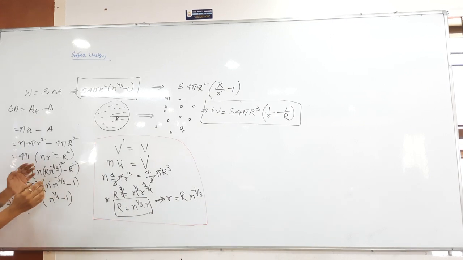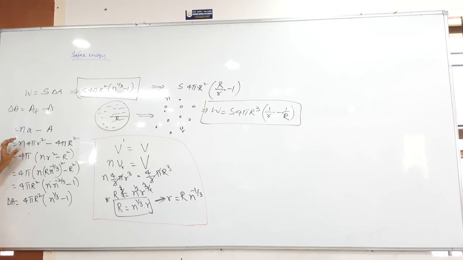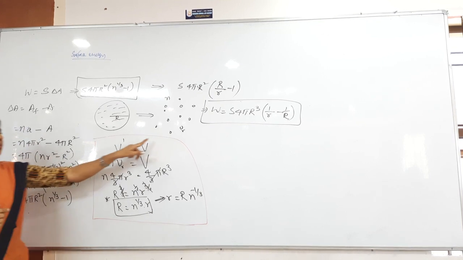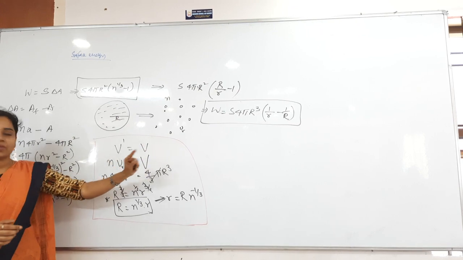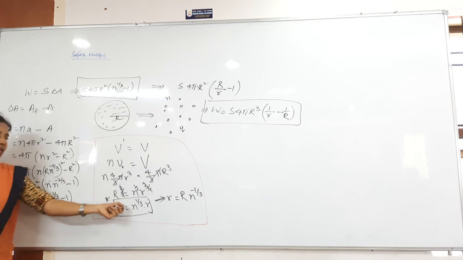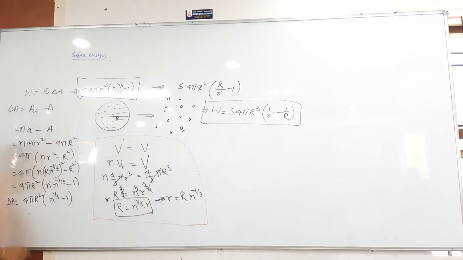What people will do is directly take 4 pi into nr whole square. You should not do that. Why? Because n number of droplets are there, so n into each area. How much? Smaller area minus capital area, final minus initial. Now here small a is 4 pi small r square, and 4 pi capital R square. From that I have taken 4 pi outside. In the place of smaller r, I can write capital R into n power minus 1 by 3.